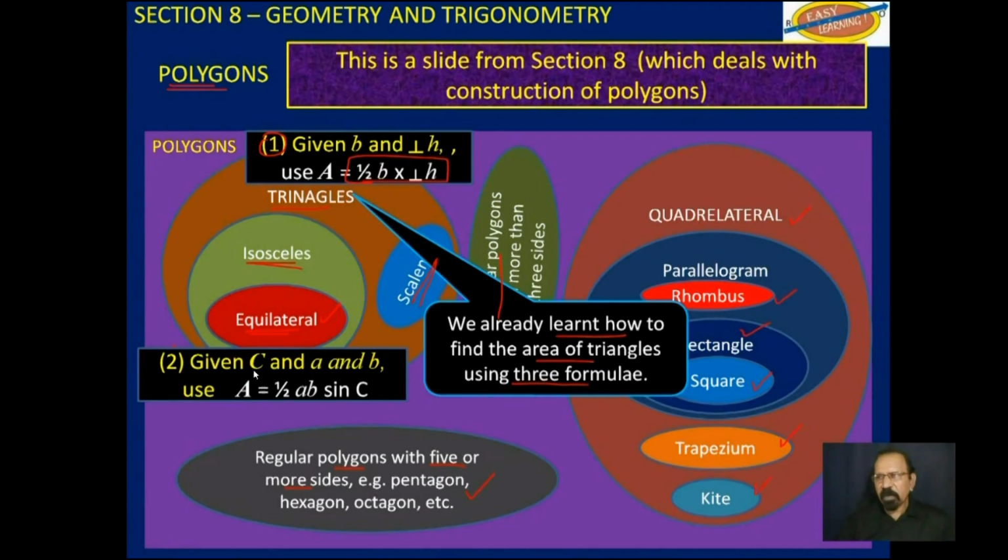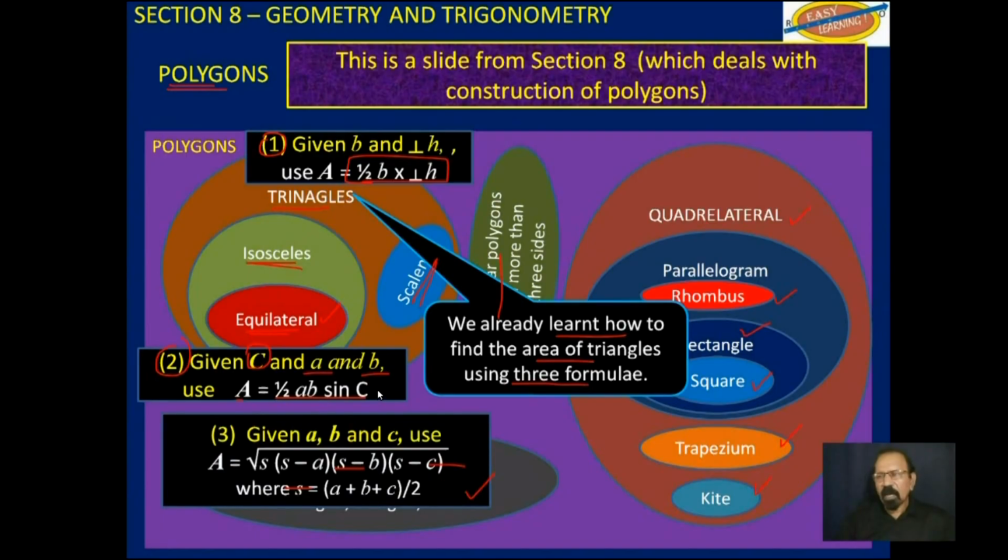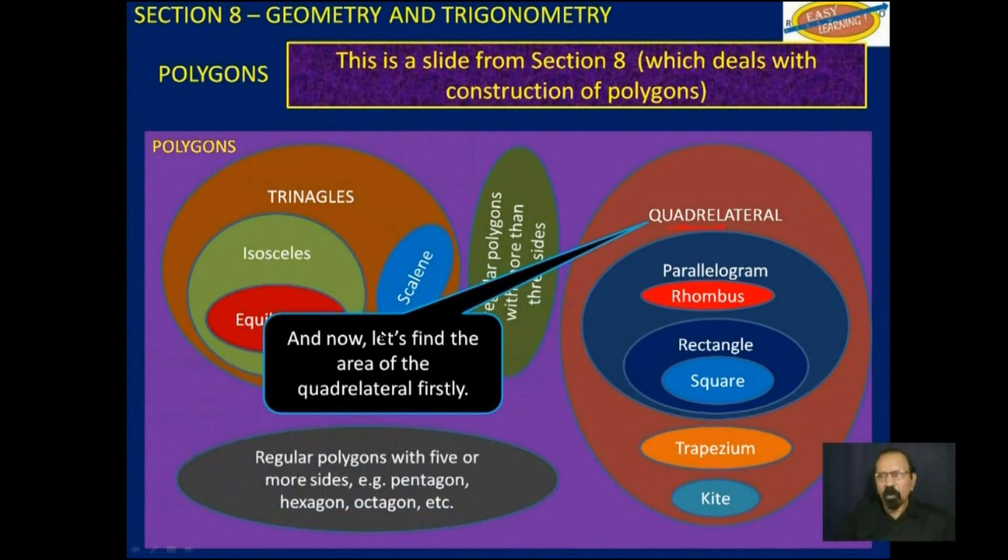Then this next one here, if you are given 2 sides, A and B, and the angle between, the area is half AB sine C. And then we also learned this one, given 3 sides A, B, and C, we can use this formula here. That was done in the last video. So now we will deal with quadrilaterals firstly, and then we will look at other polygons.